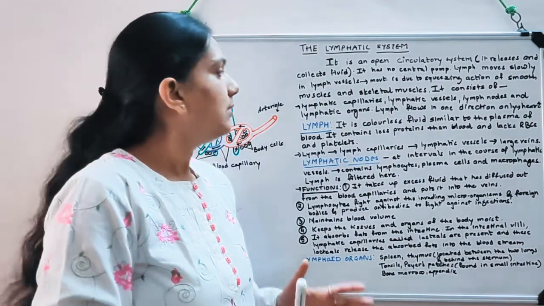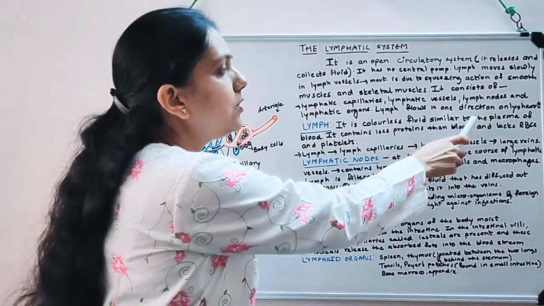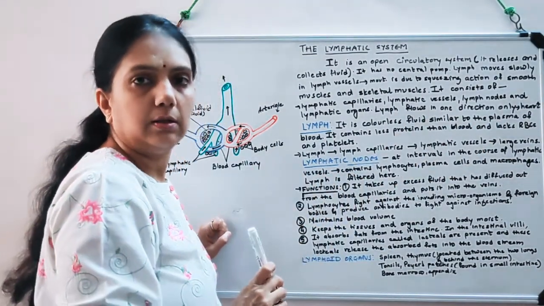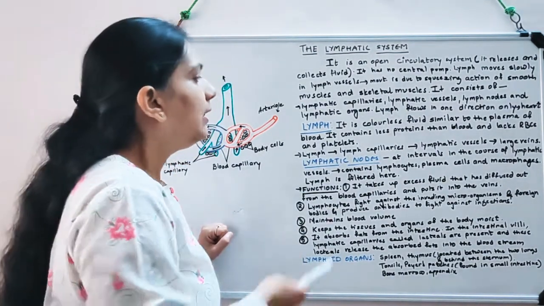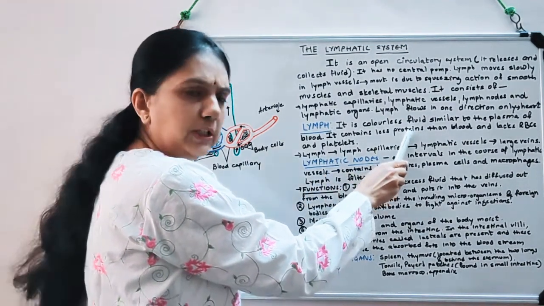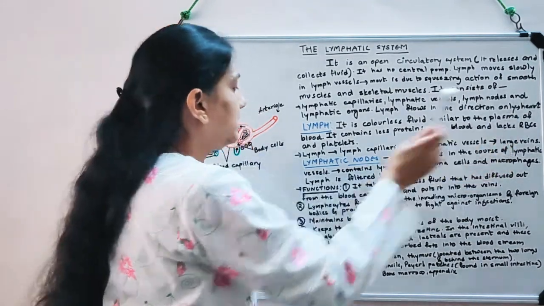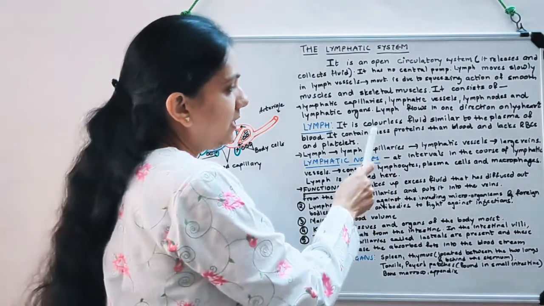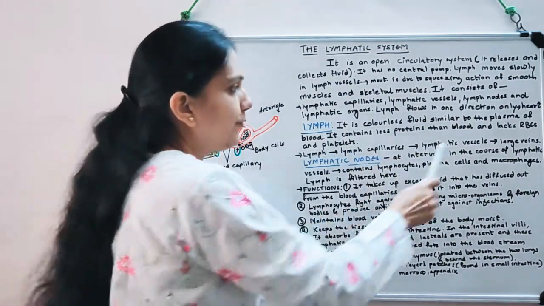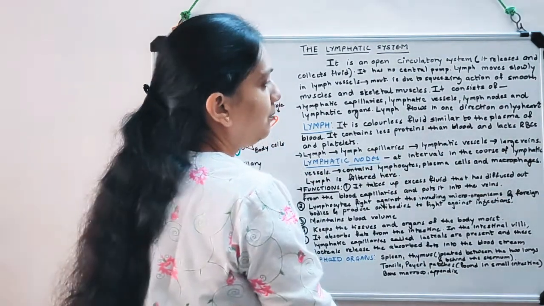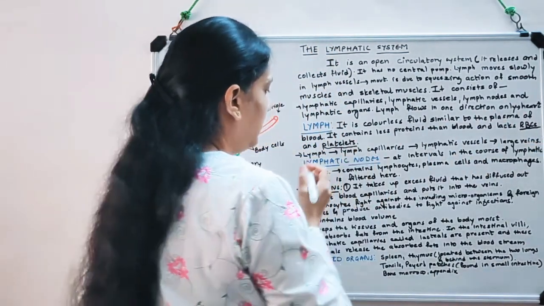Now lymph. What is lymph? It is a colorless fluid similar to the plasma of blood. It is almost similar to plasma with few exceptions. Now it contains less proteins than blood and it is devoid of red blood cells and platelets. This is very evident. If there were red blood cells, then the fluid color would not be colorless. So it is devoid of RBCs and platelets. You have to remember it is lacking RBCs and platelets.